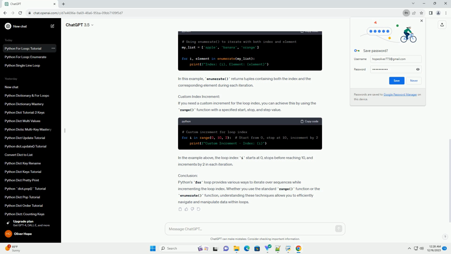Conclusion. Python's for loop provides various ways to iterate over sequences while incrementing the loop index. Whether you use the standard range function or the enumerate function, understanding these techniques allows you to efficiently navigate and manipulate data within loops.